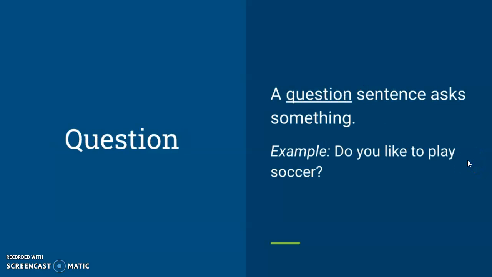The second type of sentence is a question sentence. A question sentence asks something. For example, we have here, do you like to play soccer? That's asking a question. Notice that a question sentence ends with a question mark.